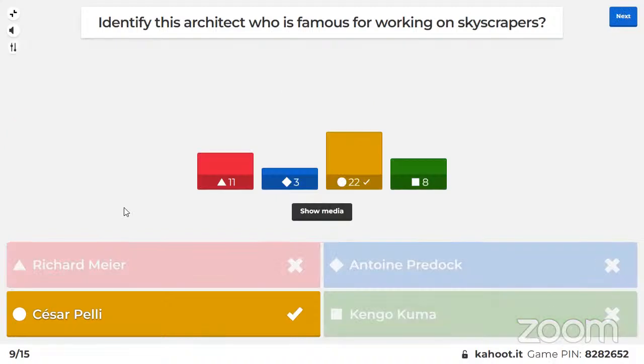All right, identify the architect who is famous for working on skyscrapers, and the answer is Cesar Pelli. So we all might have got fascinated by his skyscrapers, and a famous one is the Petronas Twin Towers in Kuala Lumpur. Kuala Lumpur is one of his architectural marvels, we can say.